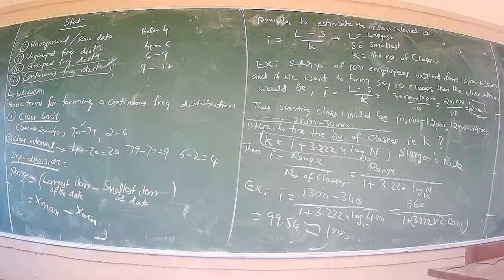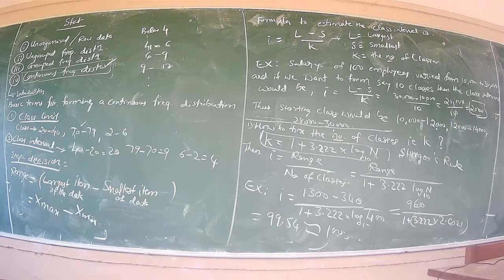For example, consider a hypothetical frequency distribution of the lifetime of 500 LED bulbs tested at a certain company, with the result that the minimum life is 340 hours, so the smallest limit is 340 hours, and the maximum lifetime is 1300 hours, so 1300 is the largest limit.